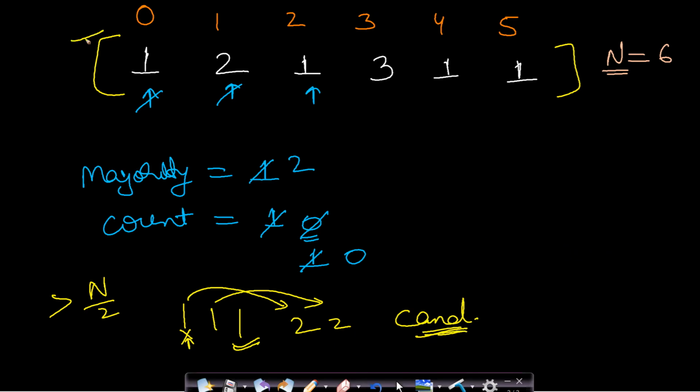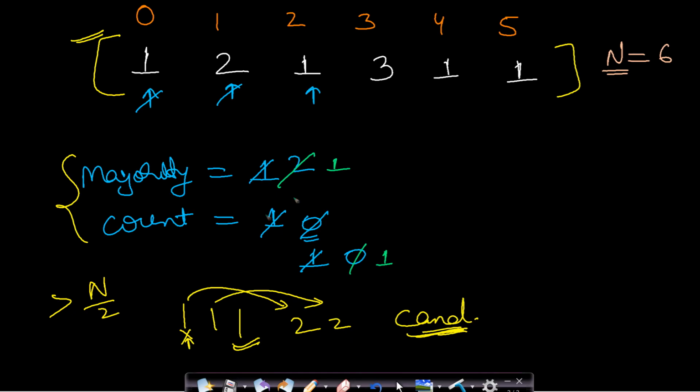But in this question, it is also guaranteed that we will have a majority element. So the candidate element itself will be the majority element. Okay. So this is the idea of cancellation which we are using in this case. So we will just decrement the count value. It has become 0 now. So we will reassign the majority element to 1. Okay. So the count will now again be updated.